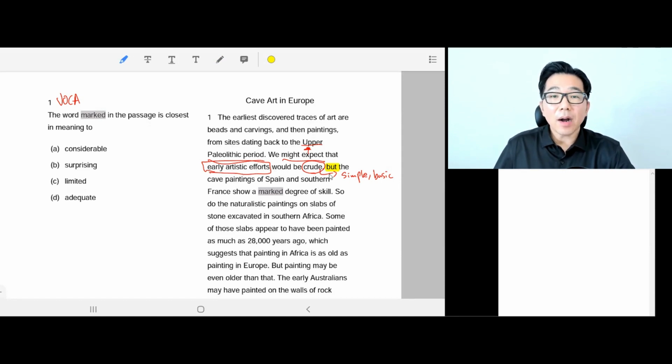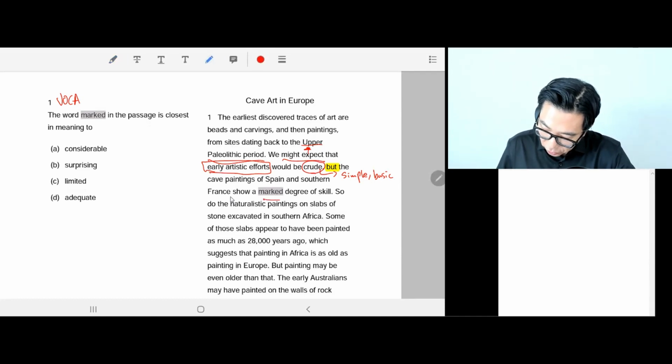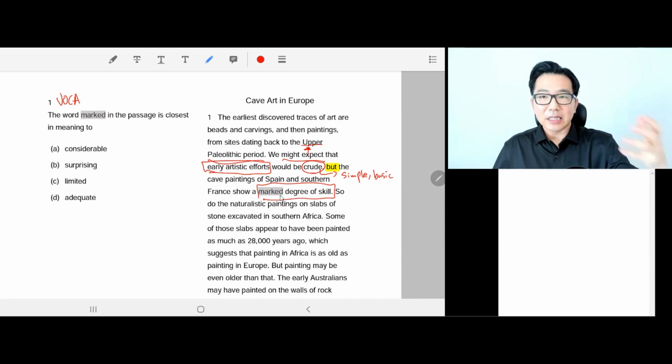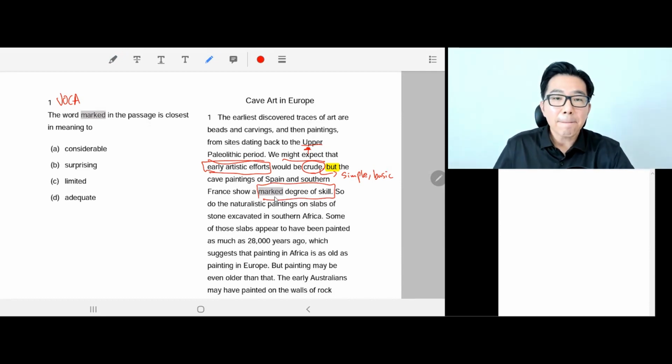Okay, but the cave painting of Spain and southern France show a marked degree of skills. Okay, so if you knew already what marked means, it means significant, substantial. Okay, well done.